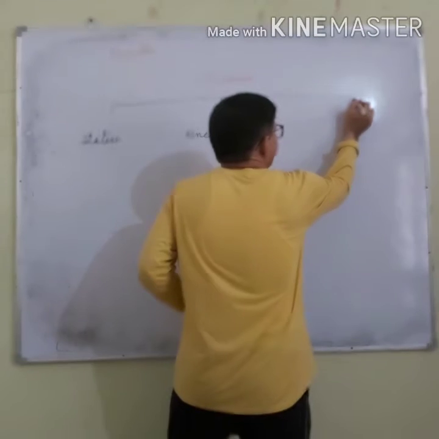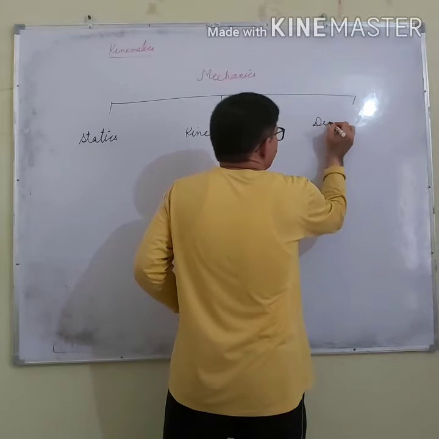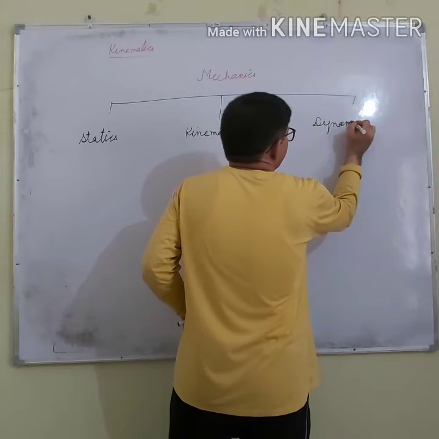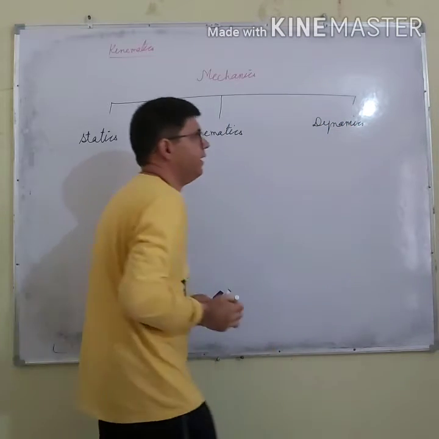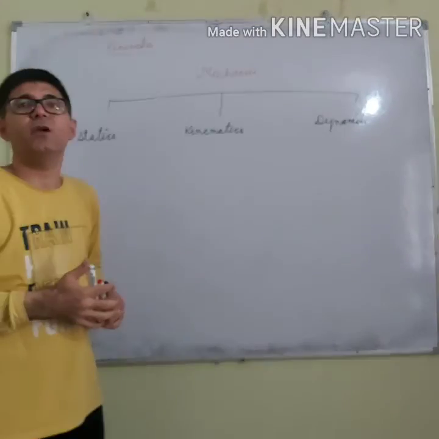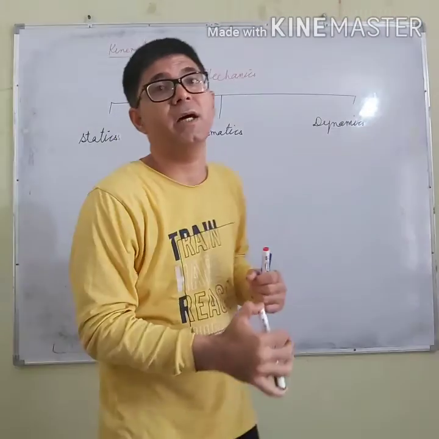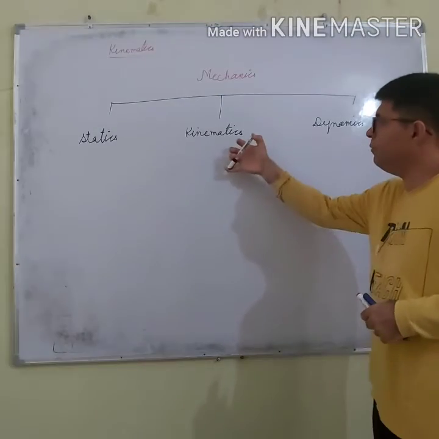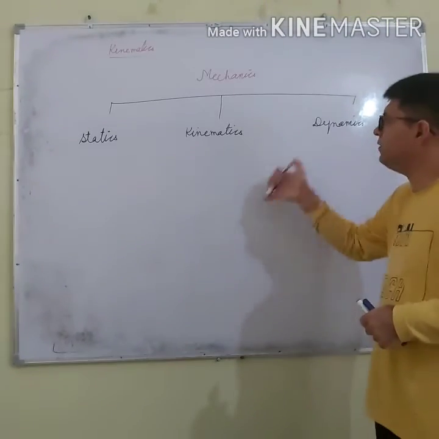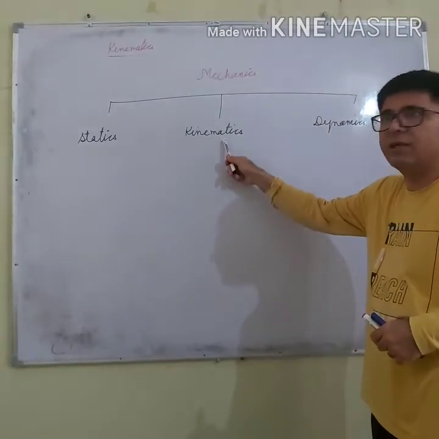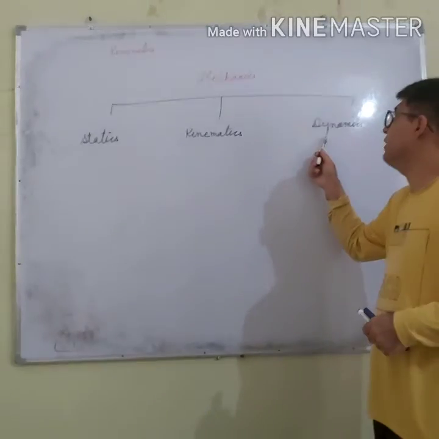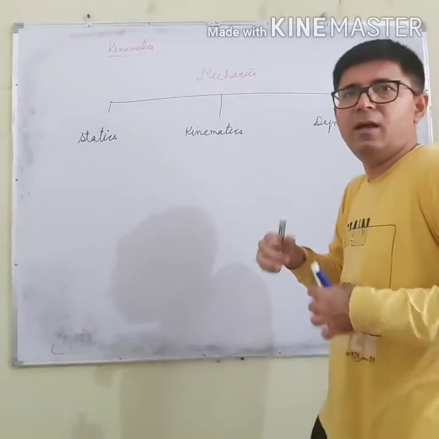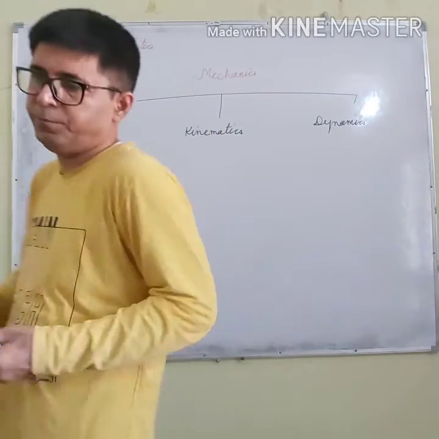And the third branch is dynamics. Dynamics is that branch of mechanics which deals with the study of bodies which are in motion considering the causes of motion. The difference between kinematics and dynamics is that kinematics does not consider the cause of motion, whereas dynamics considers the cause of the motion.